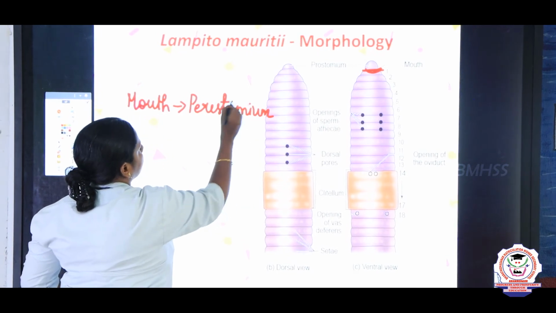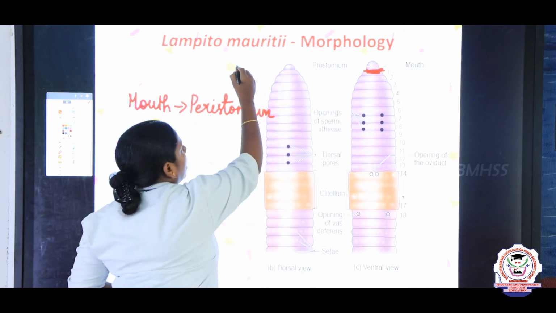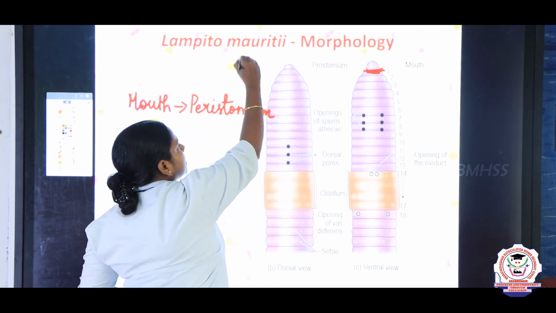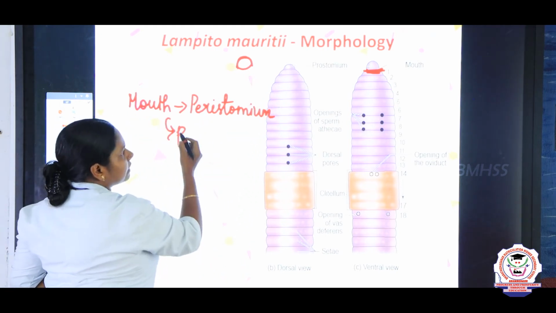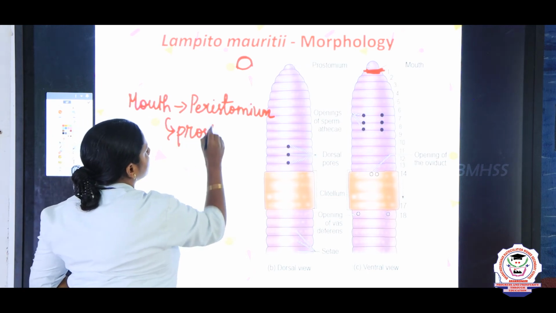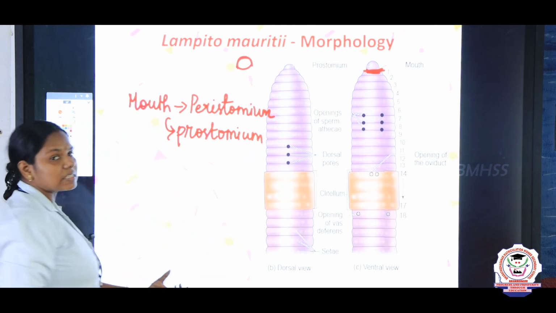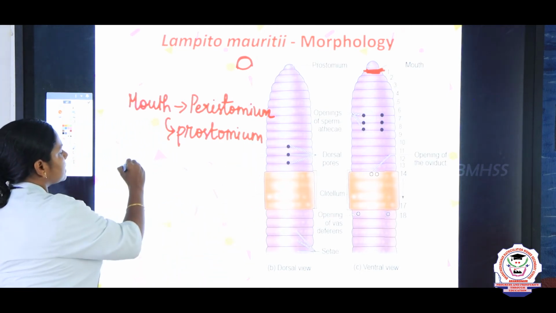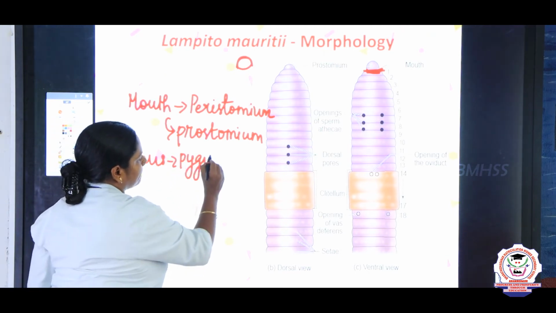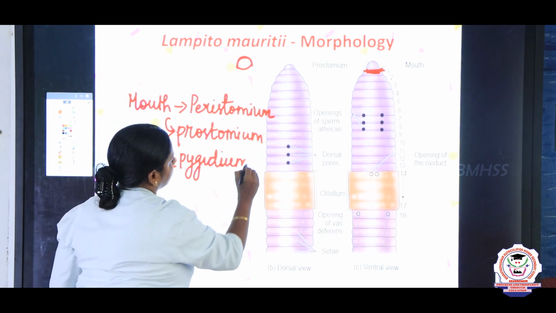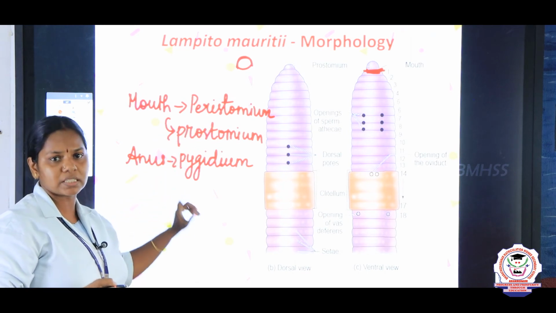So this is the peristomium, and the peristomium, which is the mouth, is covered by a flap like muscle called prostomium. The last segment, the anus, we say it as pygidium. So these are all 2 mark questions. It's a book back question also, children. What is peristomium and what is prostomium?